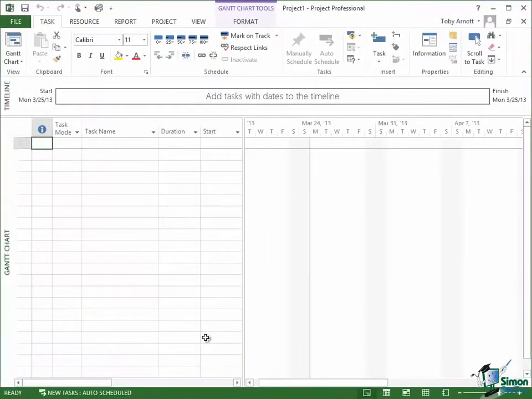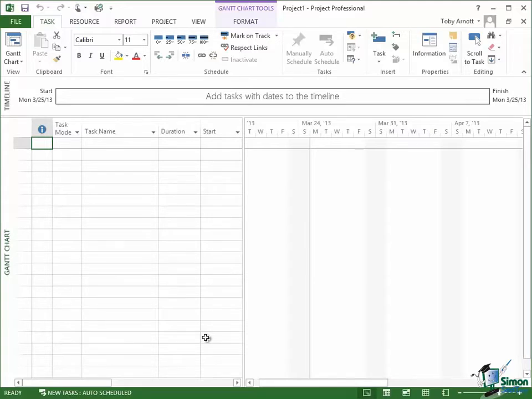Now, I said I was going to use a very simple model for building this house. So the first thing we're going to do is to prepare the site. Now, when you're entering the sequence of steps that constitute your project, you can actually put them into Microsoft Project in any order you like. Even though I know that I'm not going to put the roof on first, I could put roof on as my first task, and then I could sort out the sequence later. But it does make a lot of sense to do things pretty much in the order that you intend to do them in the project.